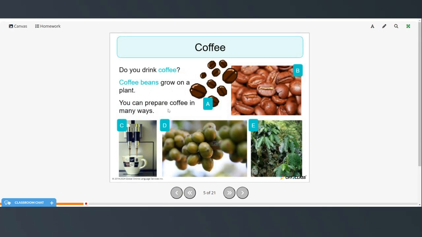Do you drink coffee? So coffee beans grow on a plant, and you can prepare coffee in many ways. So here are coffee beans after they've been roasted. Here we're showing them making coffee. These are the beans as they're growing before they've been picked and roasted. And then this is a coffee plant.